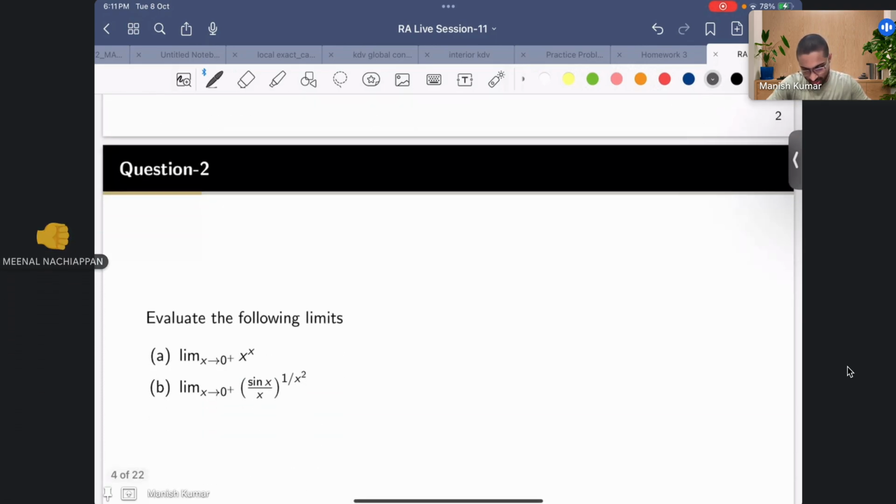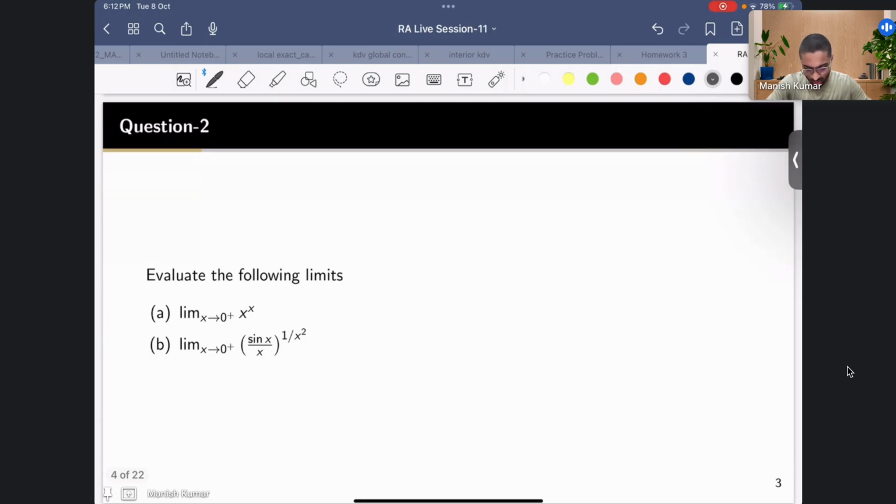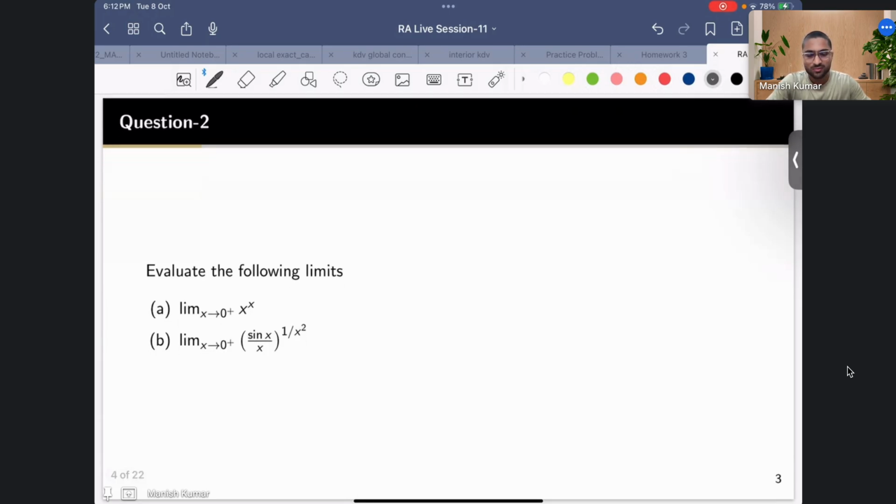Okay, so now let's move to this problem. Over here you have to evaluate the limits of these given functions. These are all the right hand limits, and the reason is that for negative x this does not make sense, because we are dealing in the real number system.